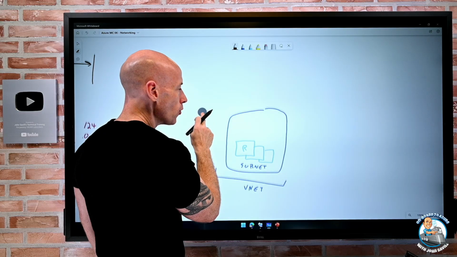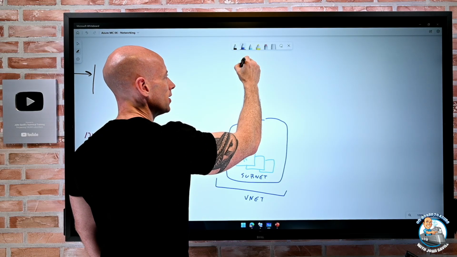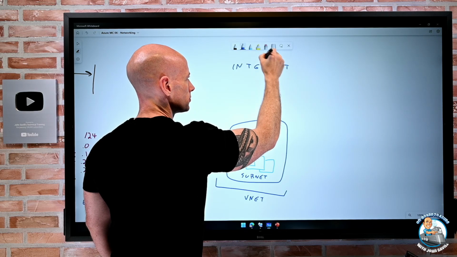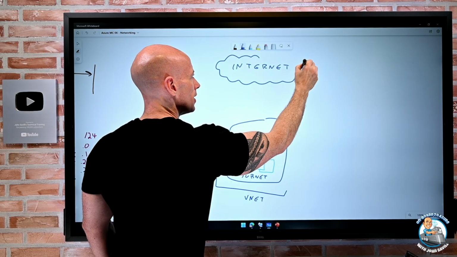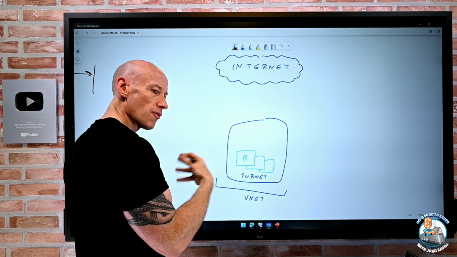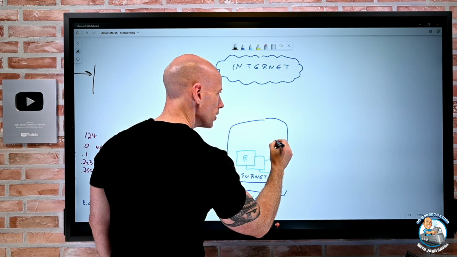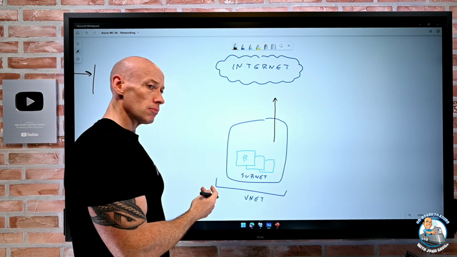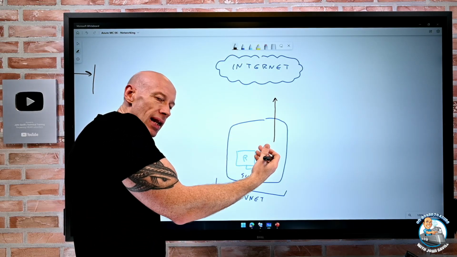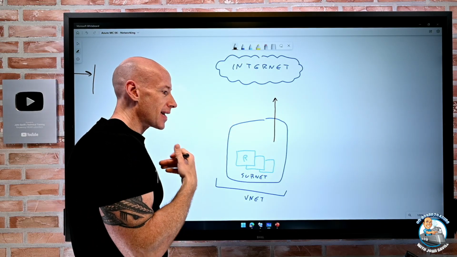And then floating out wherever is the internet. Other stuff. Things inside a virtual network, by default, can talk to the internet and they'll get a stateful response back. It won't just let anything in, but it will let the response come back in.